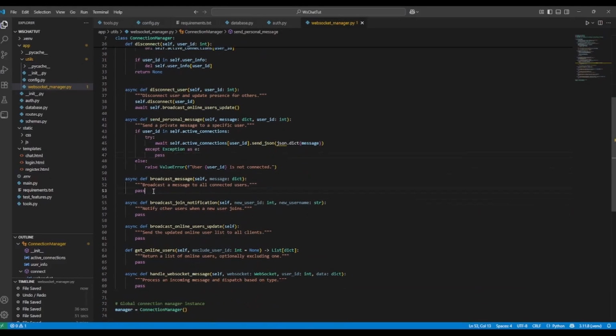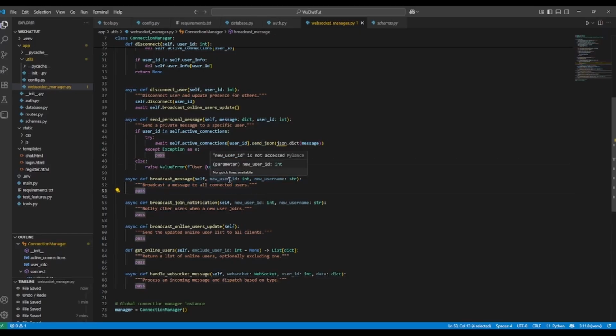And then the broadcast message. So essentially, this is if we ever need to broadcast any notification to all the users, like on a join notification or possibly a leave. All right, and then to broadcast message, and this needs to be changed to this. We could have done that, but just in my notes, I have it this way.